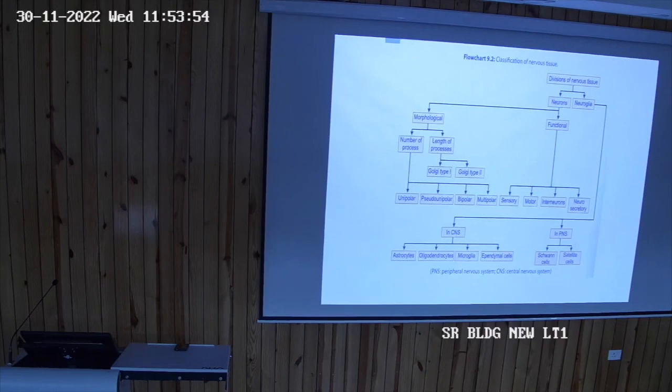Suppose this is the cavity, this is the wall. The wall is lined by simple columnar cells, and these simple columnar cells are the ependymal cells, forming the lining of all the ventricles: lateral ventricle, third ventricle, fourth ventricle, and cerebral aqueduct.